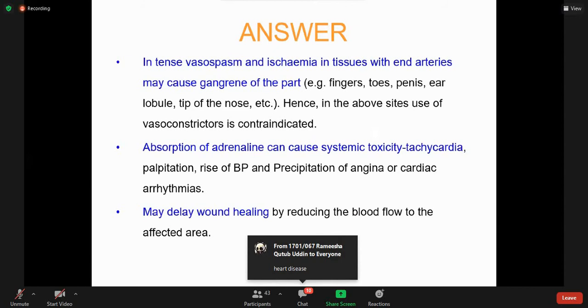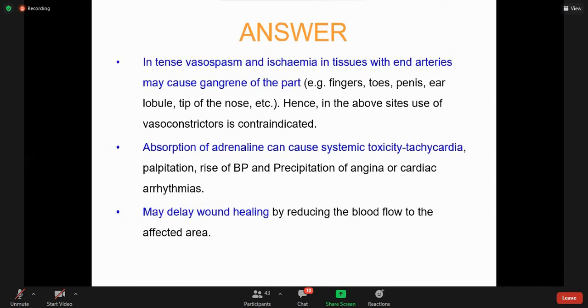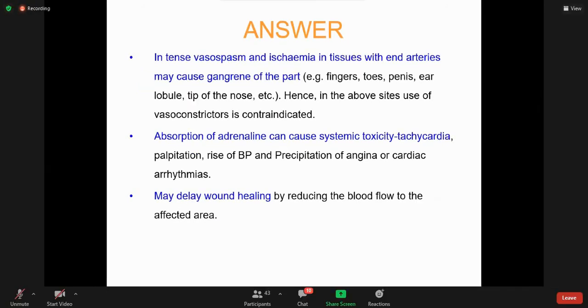There was a response, heart disease, very good. So intense vasospasm and ischemia in tissues, especially with end arteries. End arteries, that means, this is an important point: if we have to apply local anesthetic in an organ where end arteries are present, it is not advisable to give the local anesthetic with a vasoconstricting agent.